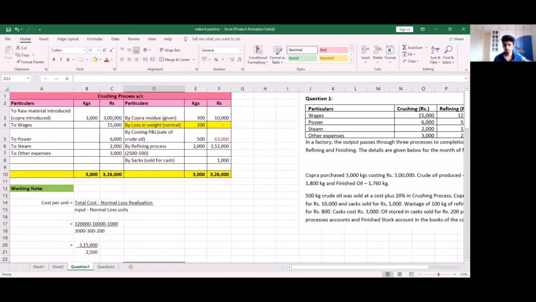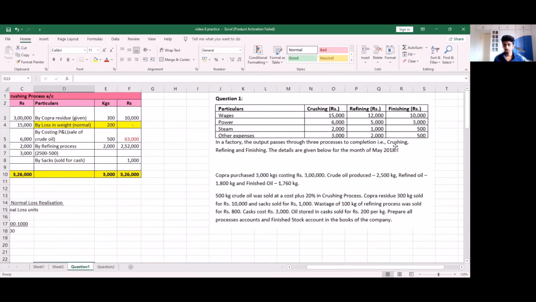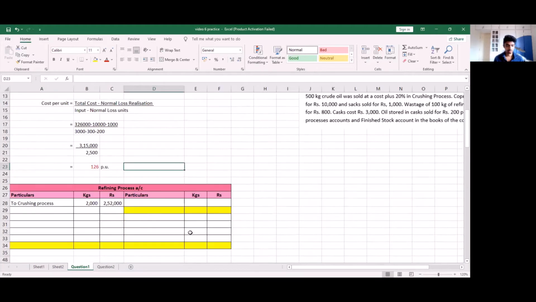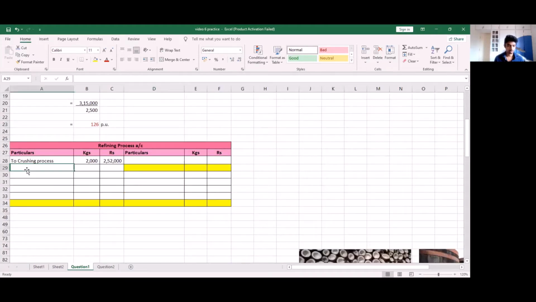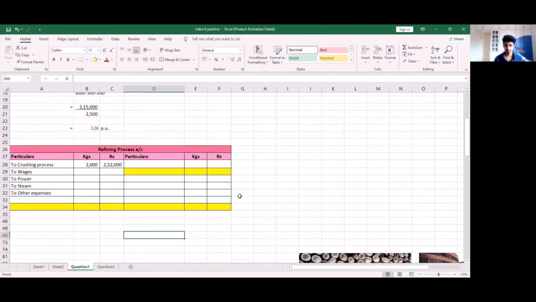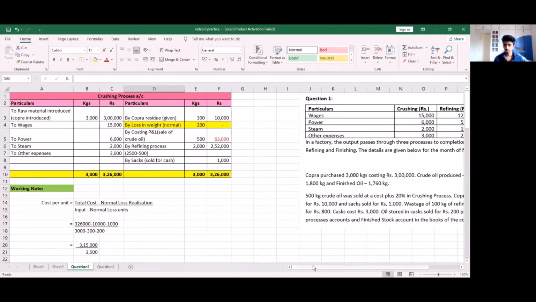Next, we have all our expenses relating to the refining process. So we have wages, power, steam, and other expenses. So I'm quickly going to note these down. 2 wages, 2 power, 2 steam, and 2 other expenses.